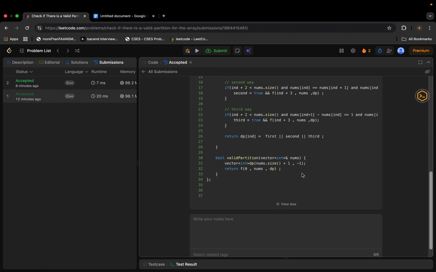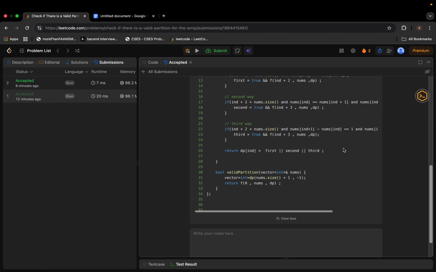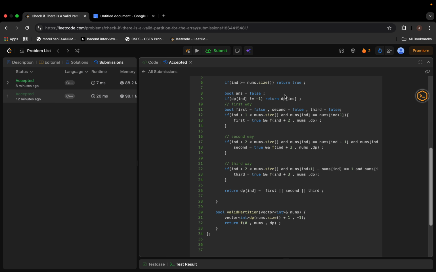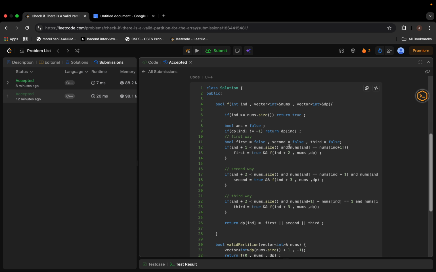Okay, so let's discuss the time complexity. Here we can see we have three choices, right? So we'll have an exponential time complexity. Now let's try to reduce the time complexity.